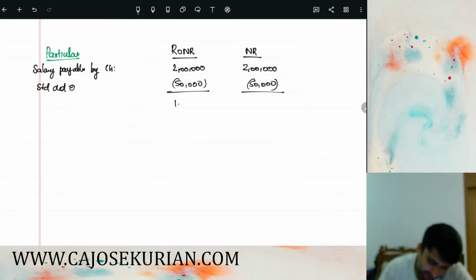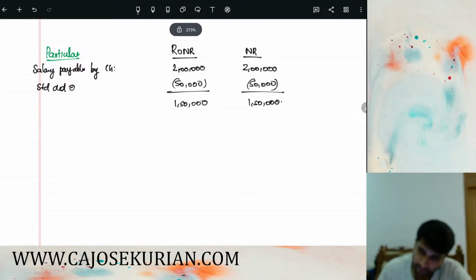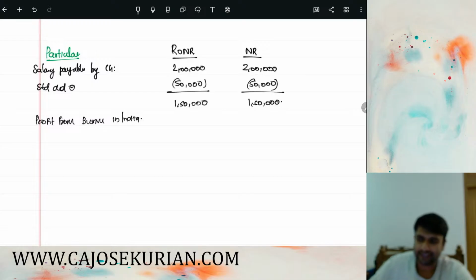So what we can do is, in netting off the salary, that will be 1,50,000 will be the income from the head salary. Here also it will be 1,50,000. That is the income from the head salary. Now, the point number 2 is profit from business in India. Since it is accrued in India, that profit shall be fully taxable in India.